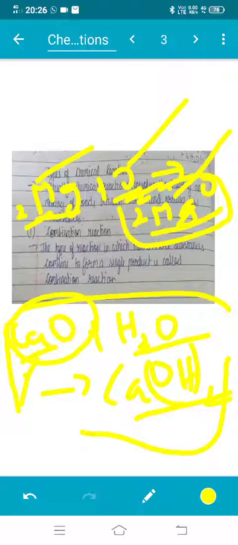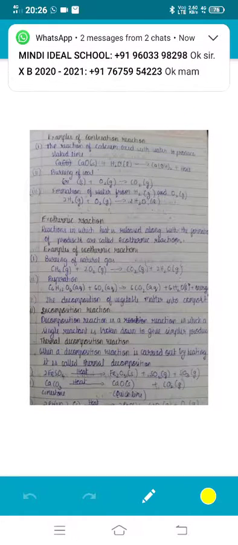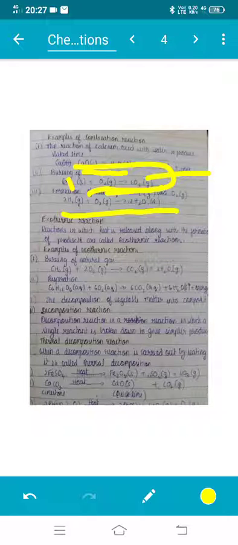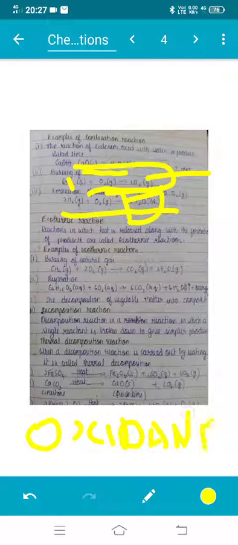We will study another example also. This reaction you have studied. C plus O2 is the burning of carbon compounds. C plus O2 gives CO2. 2H2 plus O2 gives 2H2O, which means hydrogen combines with oxygen to form water. The IUPAC name of H2O is oxidane. You don't have to remember it, but it is extra information.